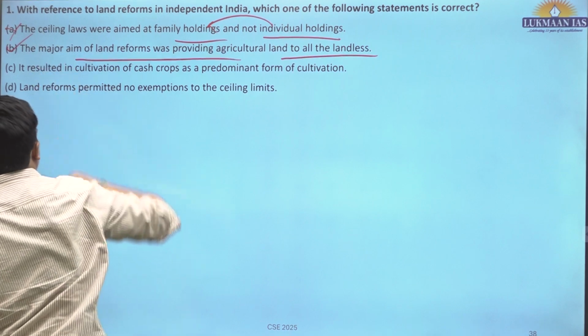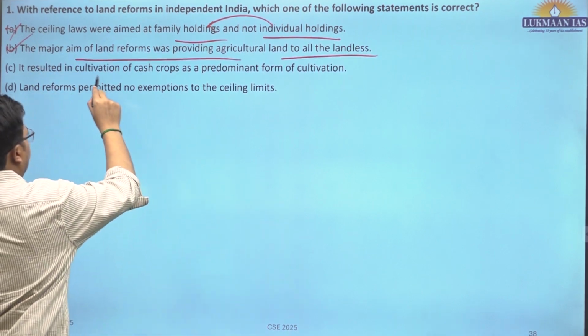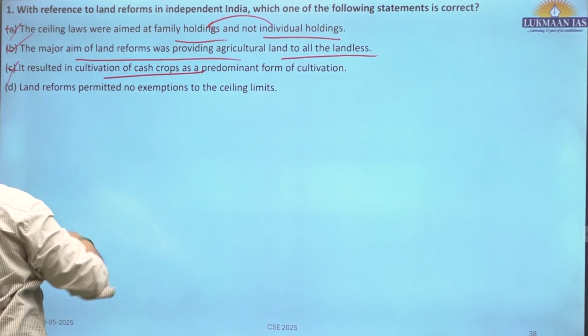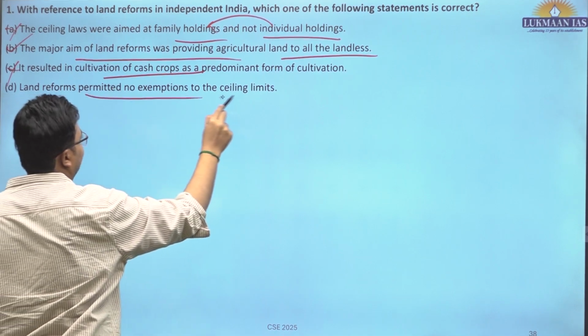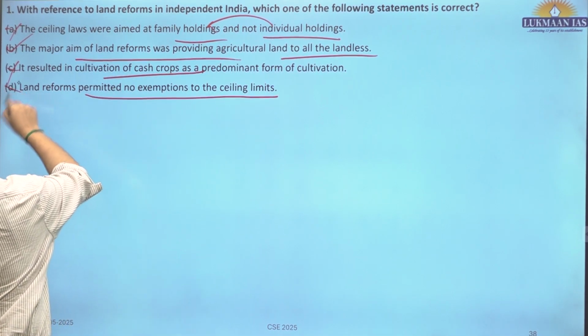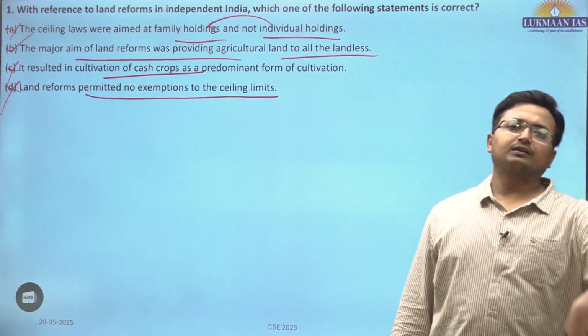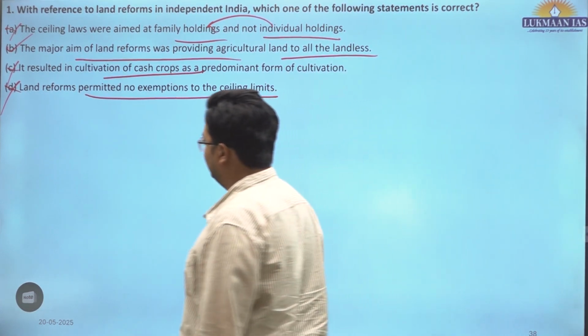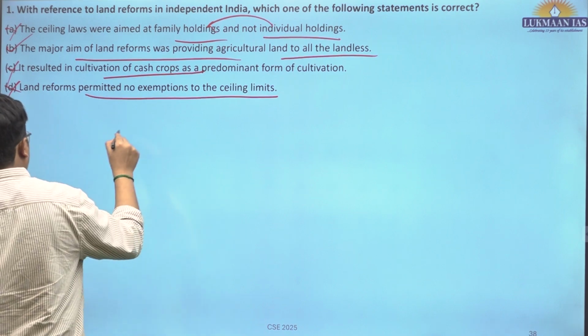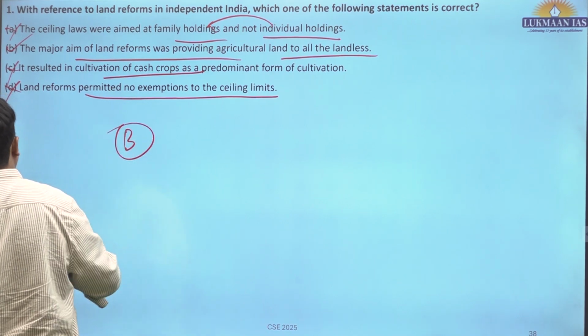This is correct. Okay, it resulted in cultivation of cash crops? No consideration of cash crops. Land reforms permitted no exemptions to the ceiling limit. This is also incorrect. There were certain exemptions also, because different states created different ceiling acts. Okay, so B is only correct. B is the correct answer for this particular question.